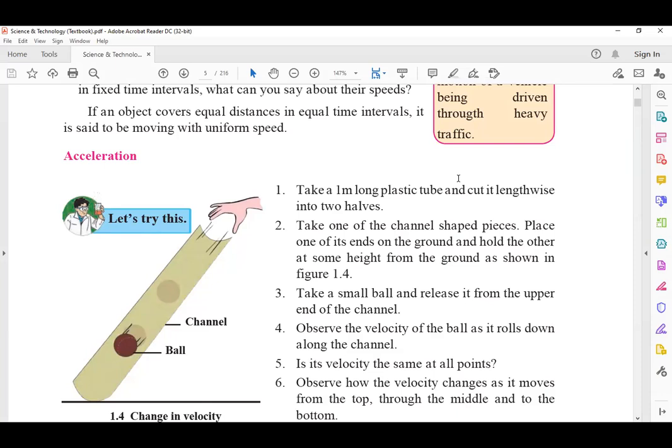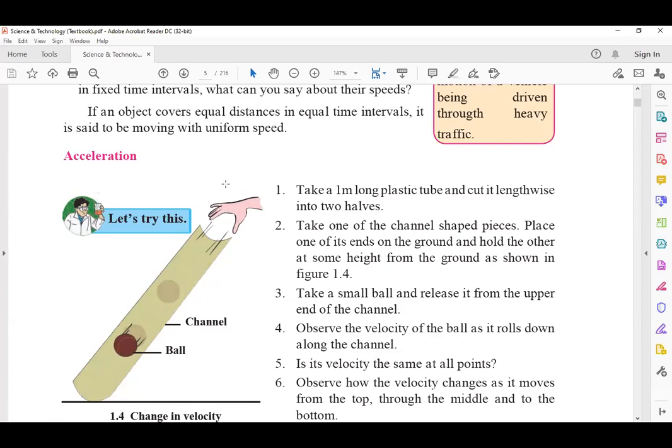Now take one of the channel shaped pieces. Now place one of its ends on the ground and hold the other at some height as shown in the figure. Okay. Now take a small ball and release it from the upper end of the channel. You have got this one half of the cylindrical tube. You have placed it in such a way that it makes an angle with the surface. So it is an inclined surface, we can say, like a ramp.